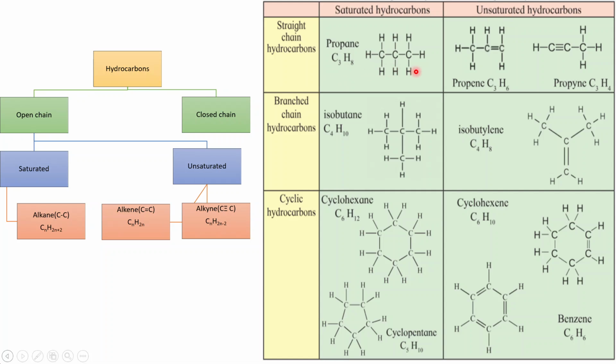Propane is an example of a straight chain saturated hydrocarbon. As you can see, the name ends with ANE, so it is an alkane, which means it is saturated. Propene and propyne are examples of unsaturated hydrocarbons which are straight chain. Propene is an example of an alkene, while propyne is an example of an alkyne, and both of these are straight chain hydrocarbons.